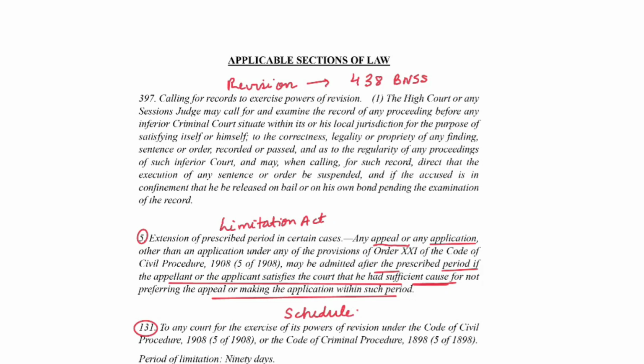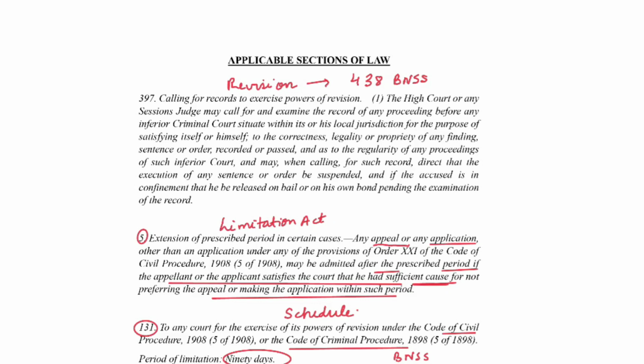It says, to any court for the exercise of its powers of revision under the Code of Civil Procedure or the Code of Criminal Procedure, which has now become BNSS, the period of limitation is 90 days. So the period of limitation for filing a revision application under the CrPC is 90 days. The limitation period starts from the date of the decree or order or sentence sought to be revised.